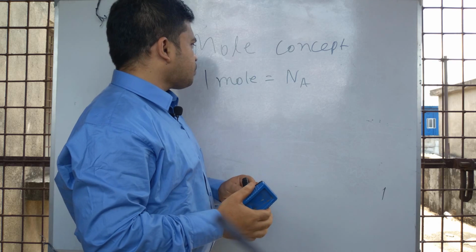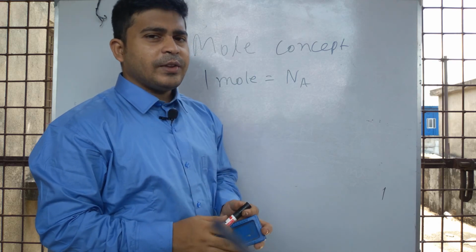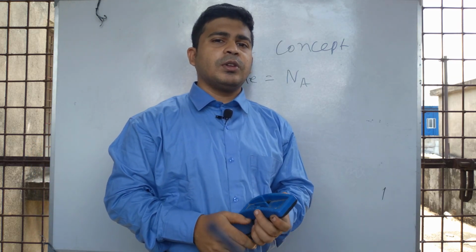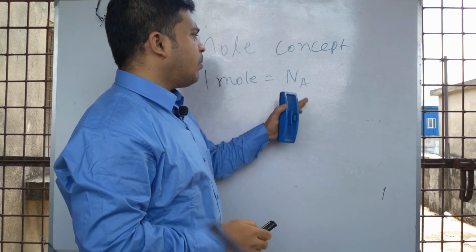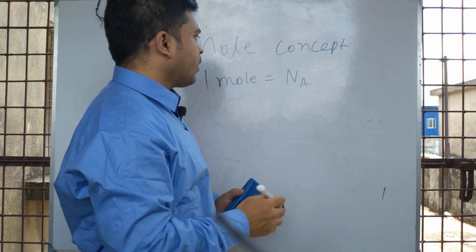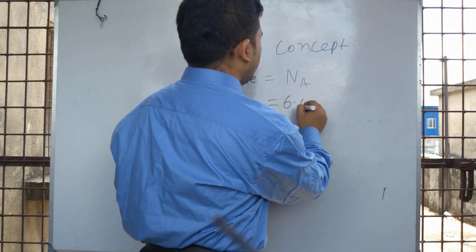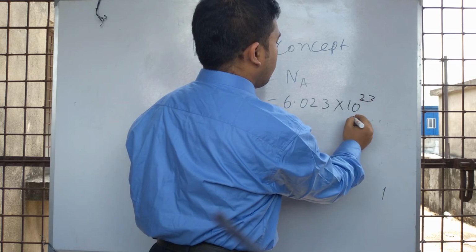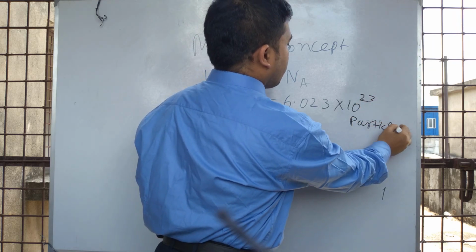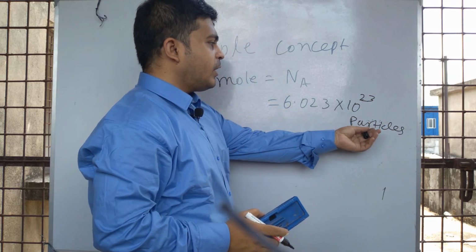So 1 mole of any substance under STP or NTP contains the Avogadro number of particles, and this number is 6.023 into 10 to the power 23 particles. Why are we writing particles here?